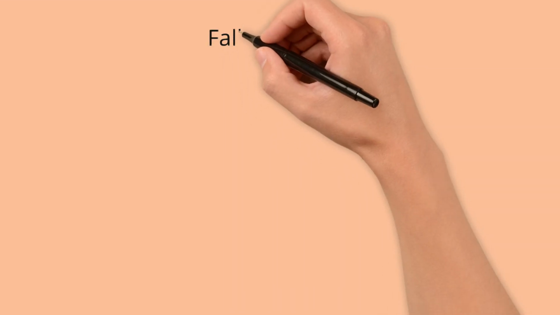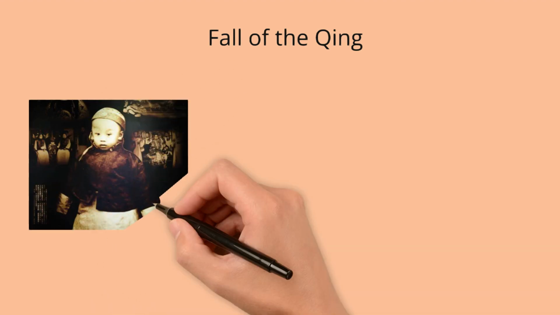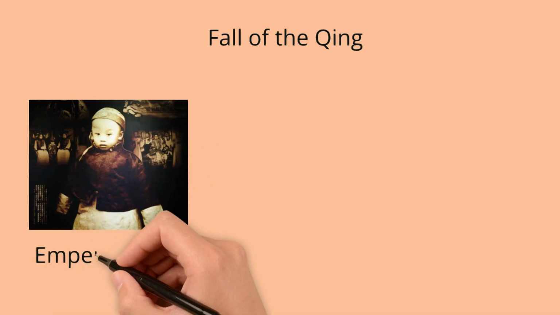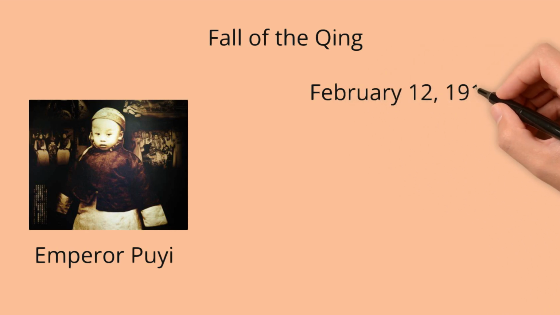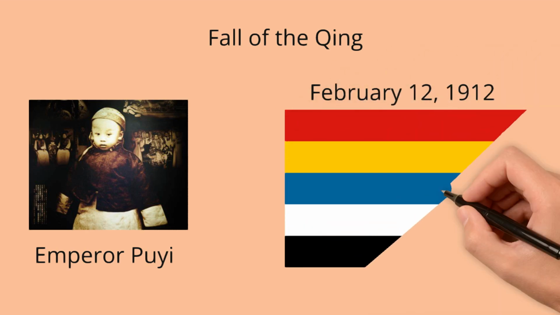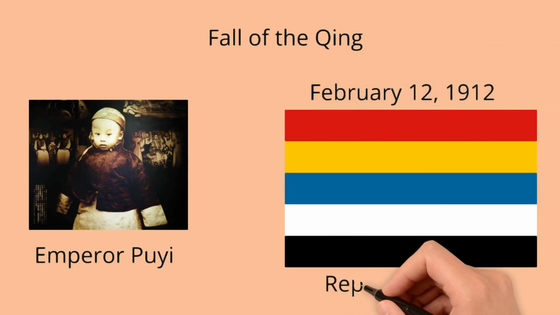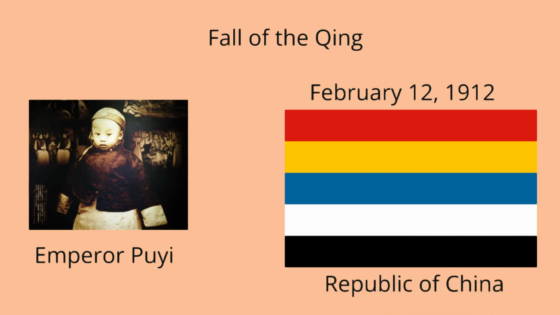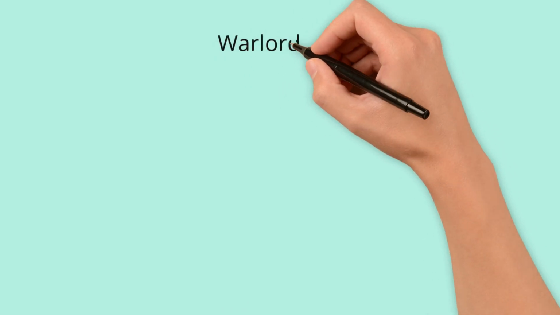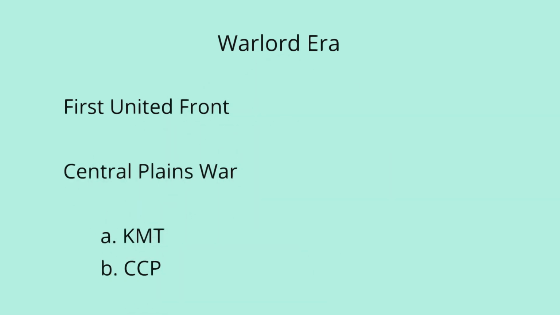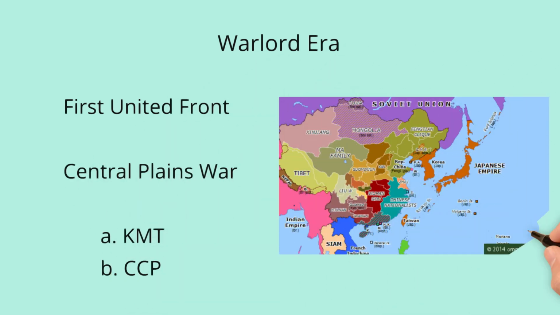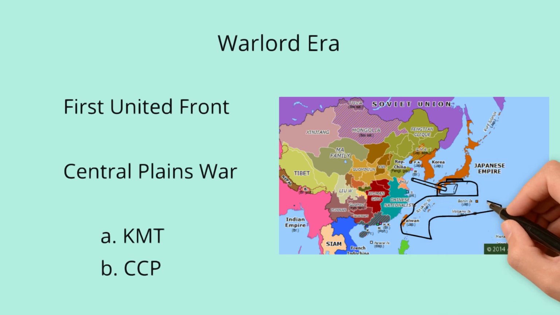On February 12, 1912, Empress Dowager Long Yu signed the abdication form on behalf of the 6-year-old Emperor Pu Yi. This brought an end to the Qing Empire, and nearly 4,000 years of Chinese imperial history ended. The Republic of China was formed with Sun Yat-sen, who had been the leader of the revolution, as provisional president. He was in power until the swearing-in of Yuan Shikai on March 10, 1912.